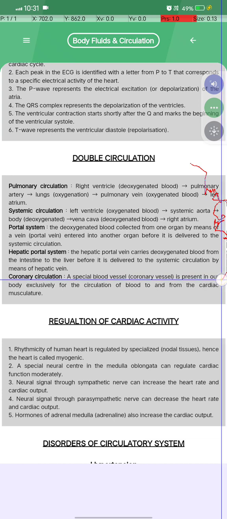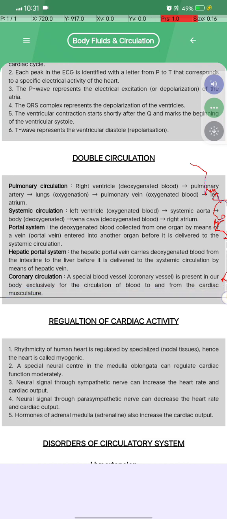Coronary circulation. A special blood vessel, the coronary vessel, is present in our heart exclusively for the circulation of blood to and from the cardiac musculature. Okay, musculature, or you can say muscle.